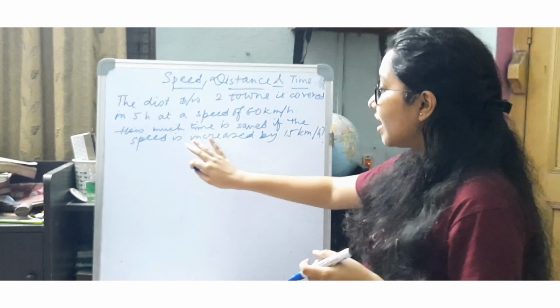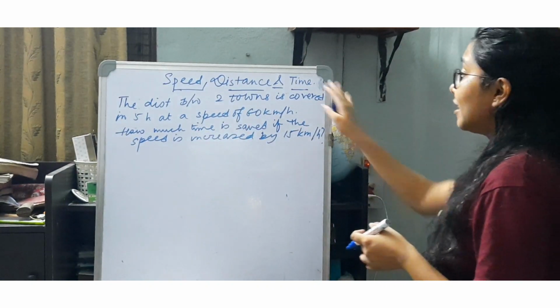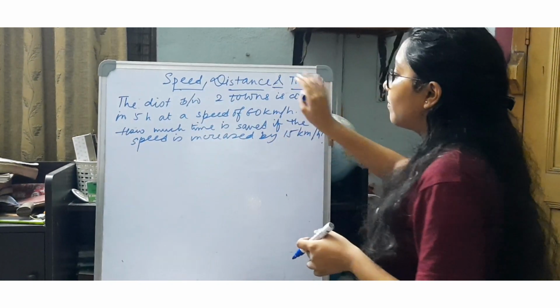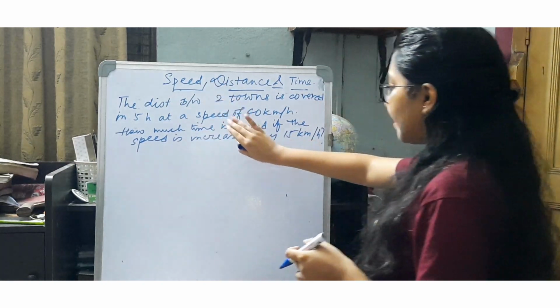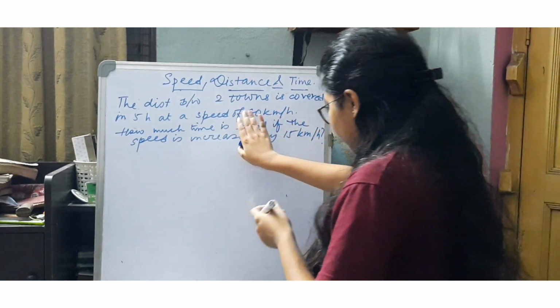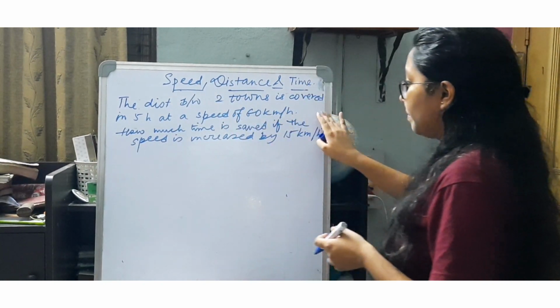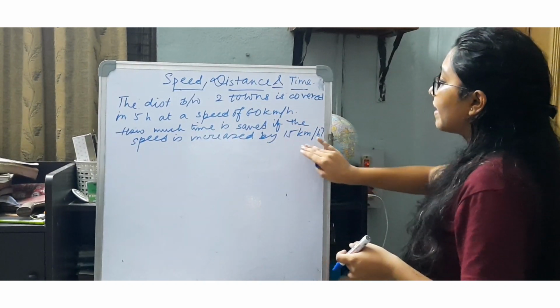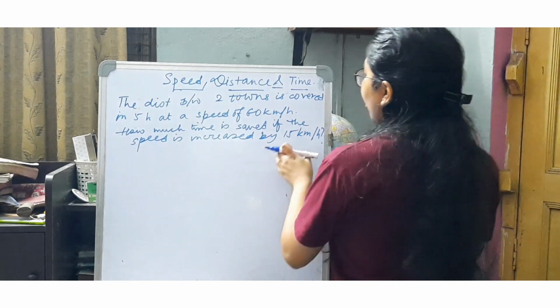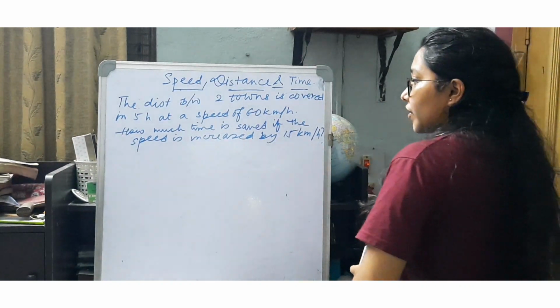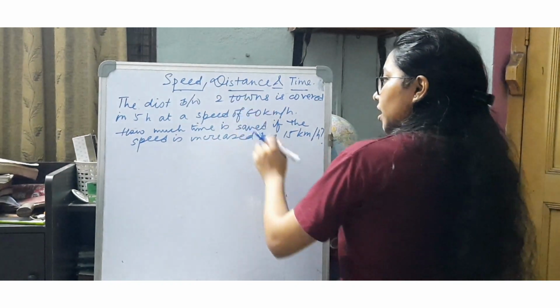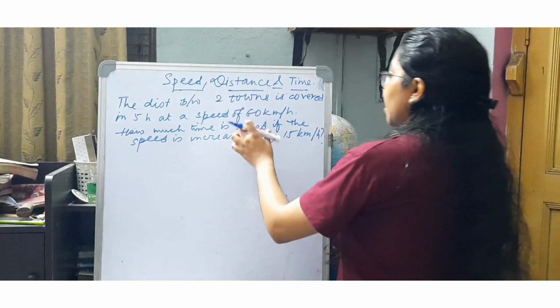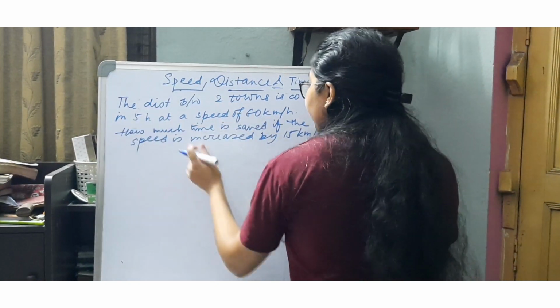Okay. As you can see, it is given that the distance between two towns is covered in 5 hours at a speed of 60 km per hour. How much time is saved if the speed is increased by 15 kilometers per hour? So first of all, what is the distance between the two towns which has to be covered? The distance will be 60 into 5.